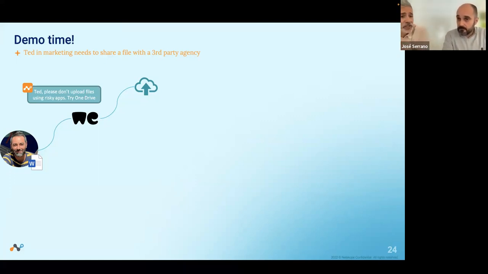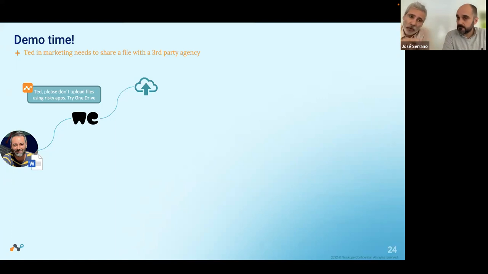The user can use WeTransfer to download any document that is in there. But what we want to prevent is uploading a corporate document that could have sensitive info, and we allow the user to use WeTransfer and download whatever document is already there.